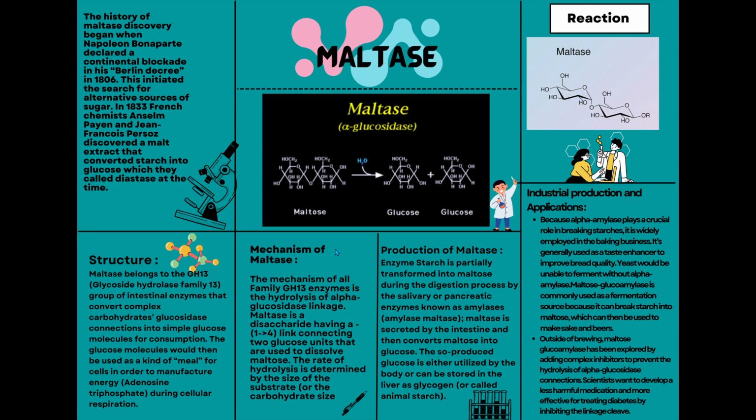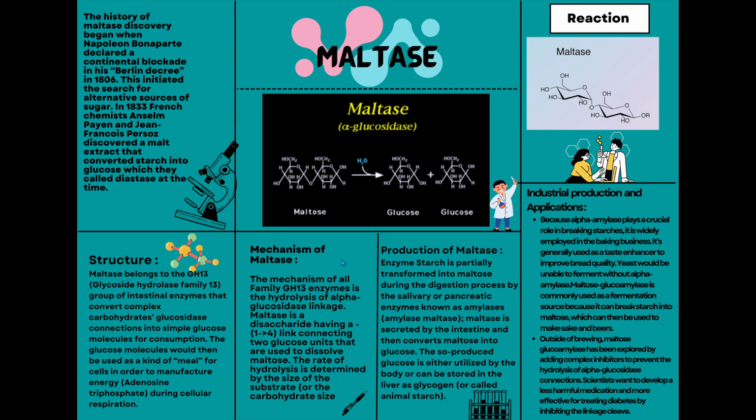Mechanism of maltase. The mechanism of all family GH13 enzymes is to break the alpha glucosidase linkage by hydrolyzing it. Maltase focuses on breaking apart maltose, a disaccharide that is linked between two units of glucose at the alpha 1,4 bond. The rate of hydrolysis is controlled by the size of the substrate, the carbohydrate size.